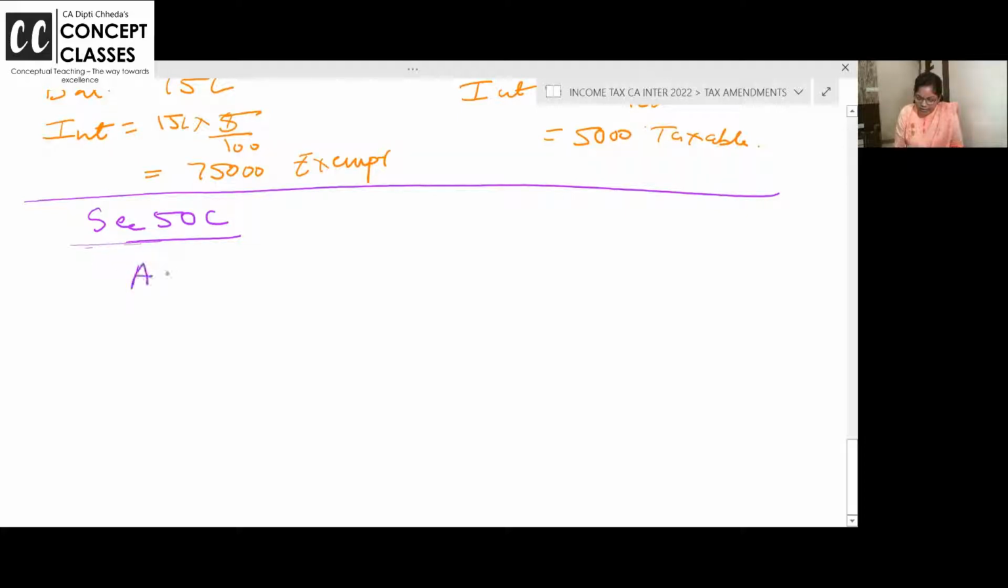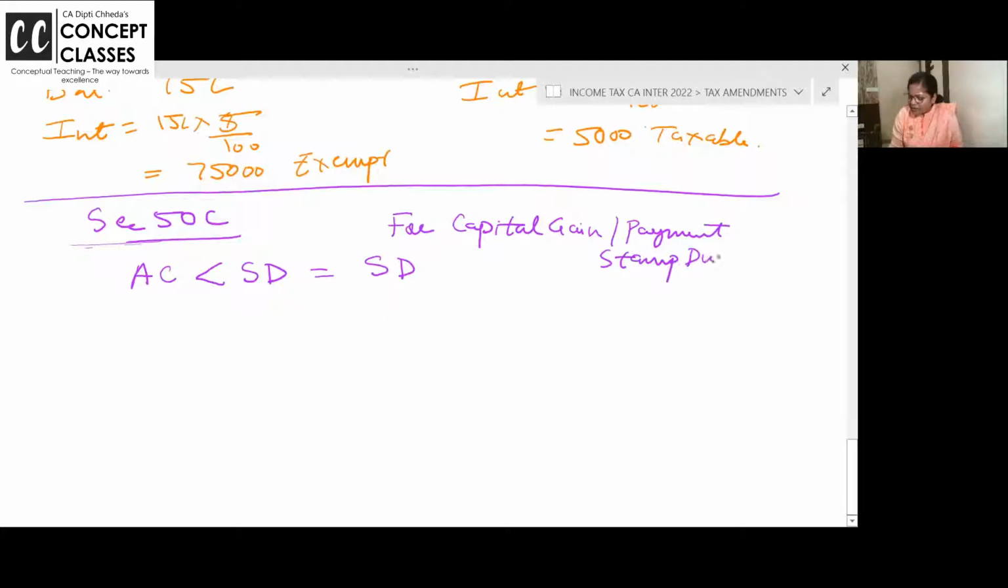43C says if actual consideration is less than the stamp duty, then take the stamp duty for capital gain, as well as for payment of the stamp duty. Do you know when property gets transferred from one person to another, you need to pay the stamp duty? So if actual consideration is less than the stamp duty, follow the stamp duty value. I'm into the concept, that's why I'm writing abbreviations. If actual consideration is greater than stamp duty, take actual consideration, though it is more than stamp duty.